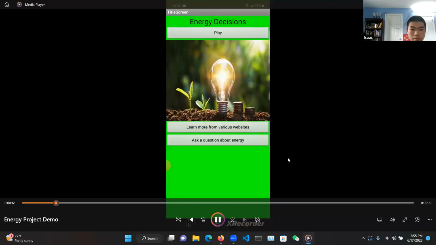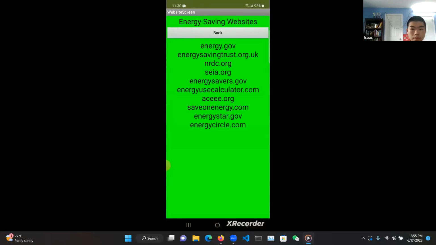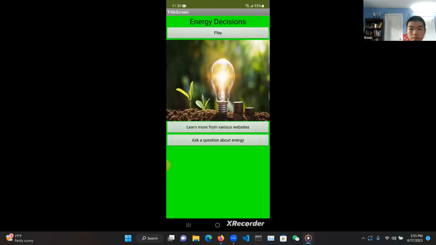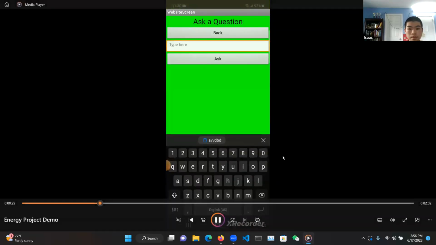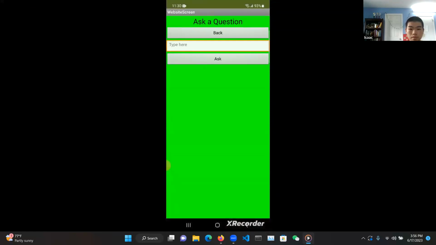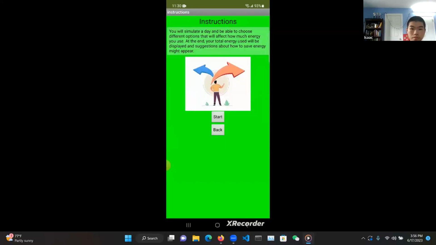So when you click the learn button, it brings you to this screen, and it'll eventually show you a list of energy saving websites that you can go to learn more about energy. So I can click back, and it brings me back to the home screen where I can click the ask button, and it'll allow me to type a question here. After I type a question, I'll click the ask button, and then it'll respond based on the question you asked about energy. So when I go back and click the play button, it'll bring me to this instructions page, which will explain what to do and what's going to happen at the end of the game.